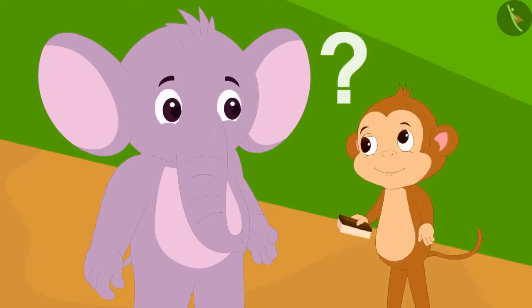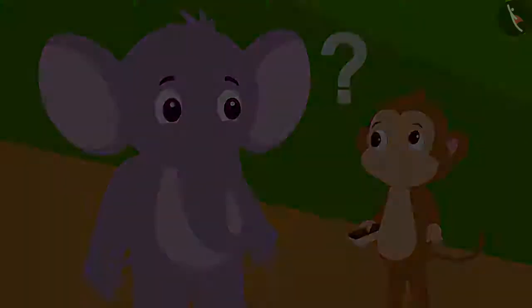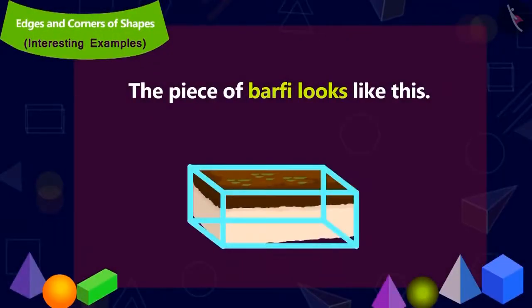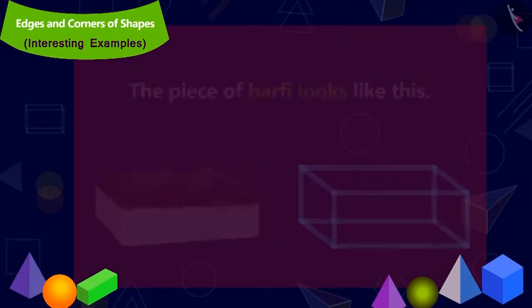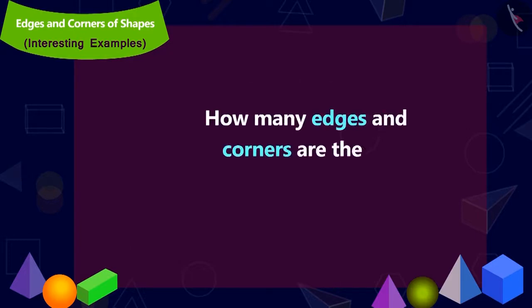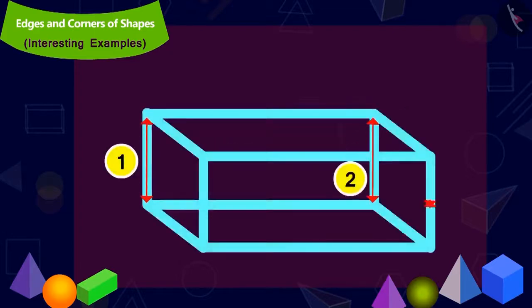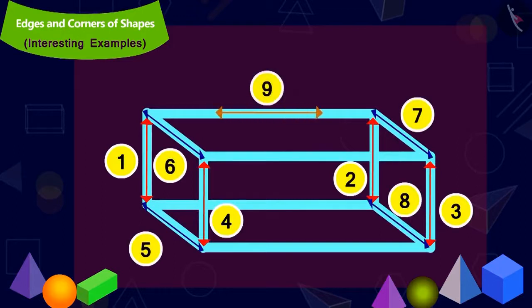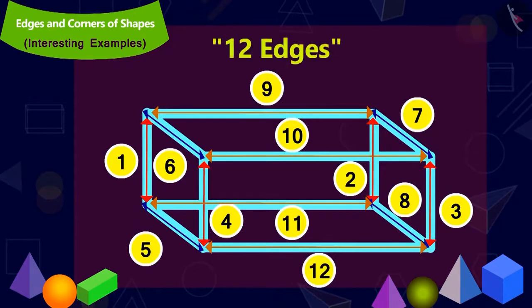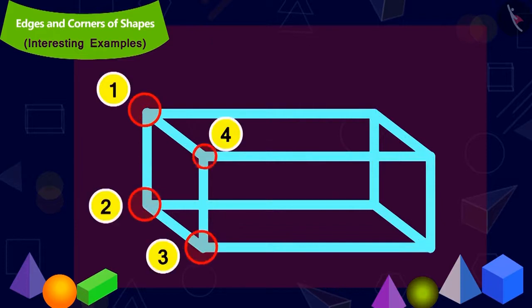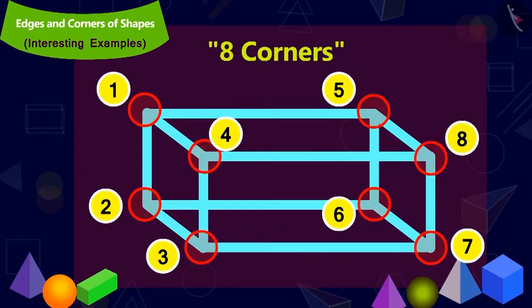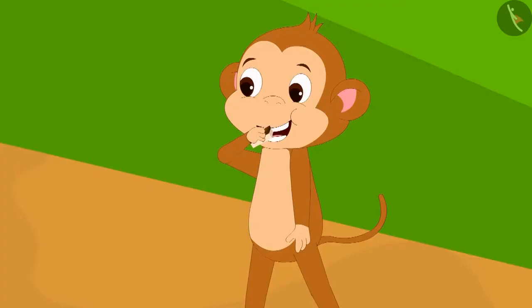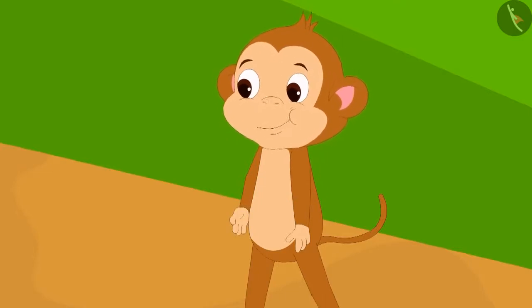Is Babban's answer correct? This is how the piece of burfi looks. Can you tell how many edges and how many corners does it have? Here are the edges. How many edges are there in total? 12. And how many corners? 8. Babban's answer is absolutely correct. He quickly ate the burfi.